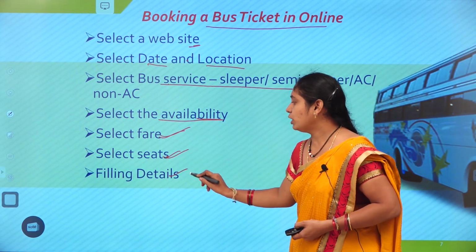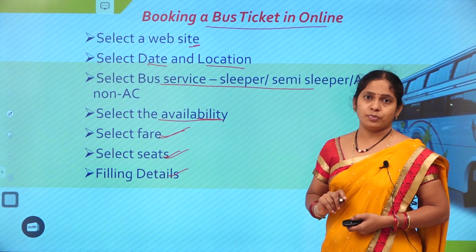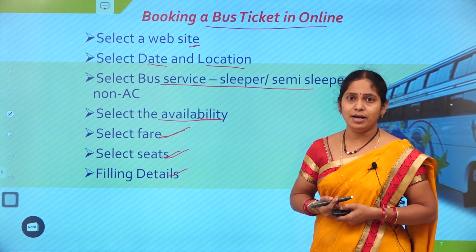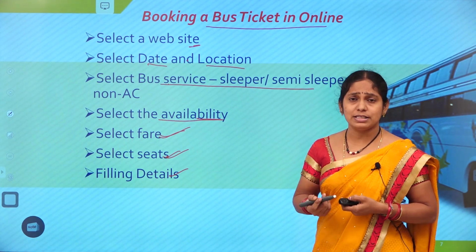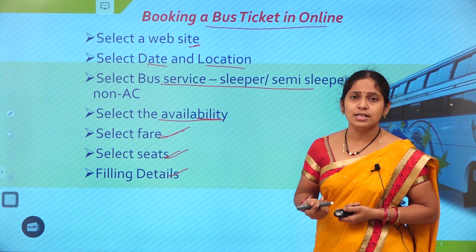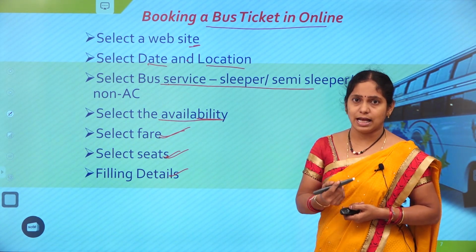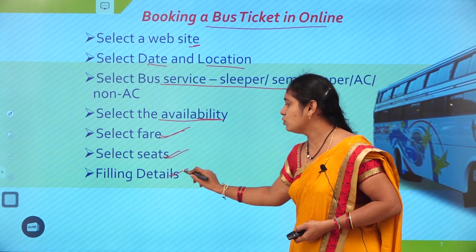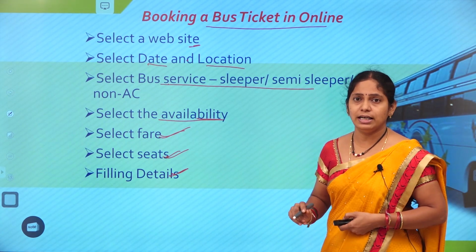Followed by that, we need to give the basic information of the passenger. What is the name of the passenger? Age, their Aadhaar number, etc. How many passengers are traveling? How many kids? How many elders? How many senior citizens? The basic information asked by that website or the specific service should be entered by the user. That is nothing but filling the details.